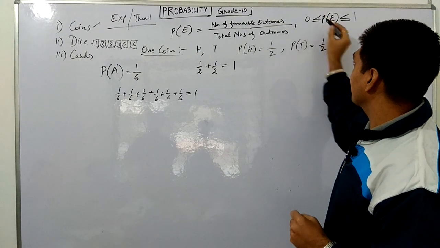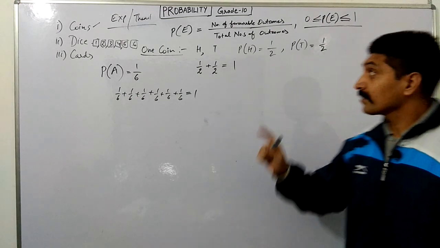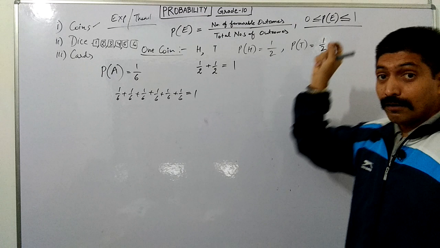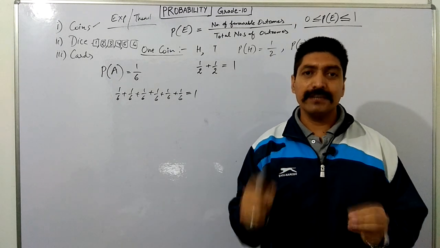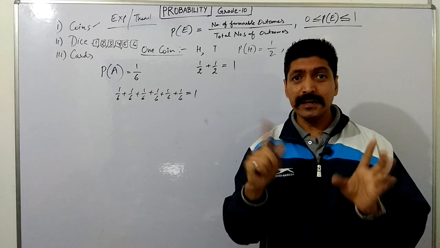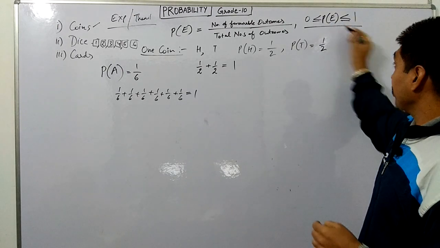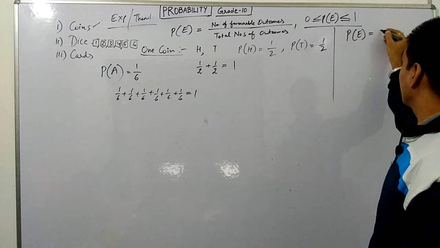This is a very important condition for probability. The probability of any event, for any experiment we are doing, always lies between 0 and 1.